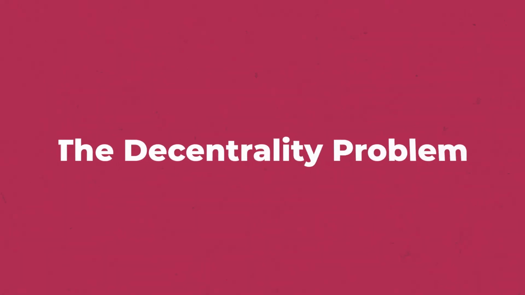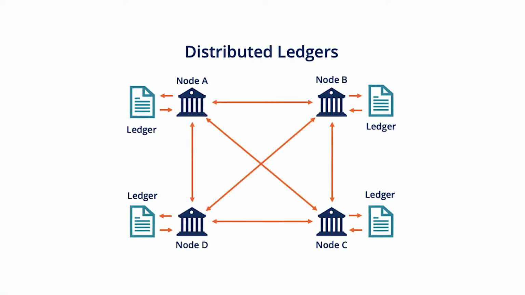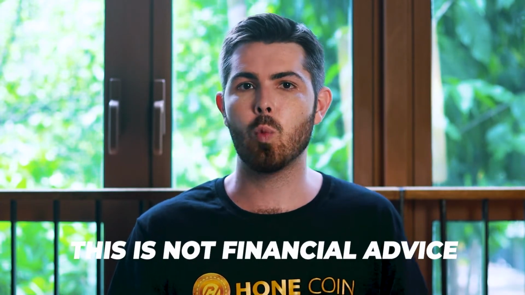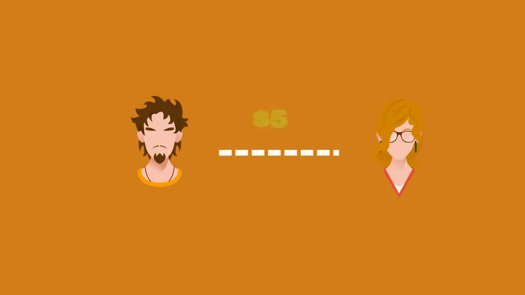The decentrality problem. Due to the distributed ledger aspect of the blockchain, each node in the network has to be able to arrive at the same conclusion given the same information. Otherwise, a node would have a different outcome whilst trying to validate a transaction that another node makes. The deterministic nature of this system is purposely intended. We can see that if Chad sends Alyssa $5, we can easily add $5 to Alyssa's account and deduct $5 from Chad's account. It would be simple to replicate this on every node in the network, create the same outcomes, and arrive at the same outcome.